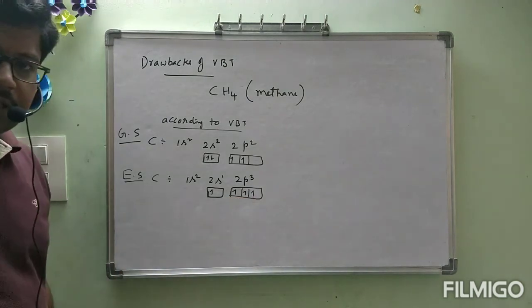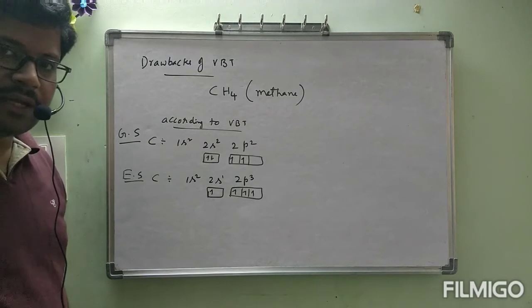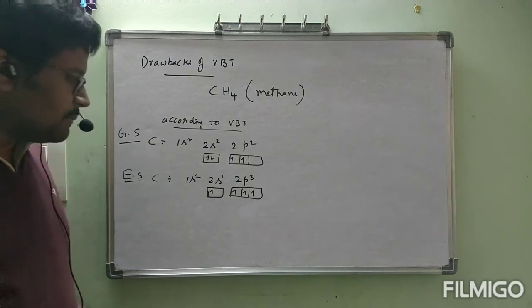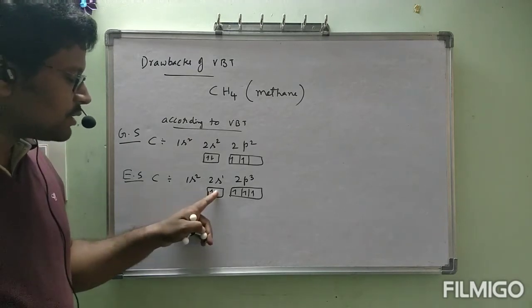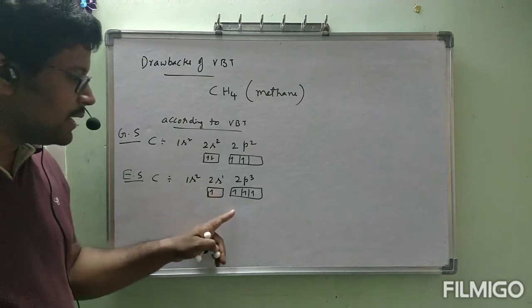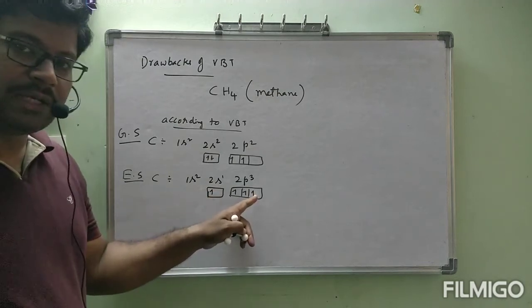Because of the repulsions between carbon and hydrogen, it will get energy, and by using that energy, the electron present in 2s will be excited to the empty orbital in 2p.